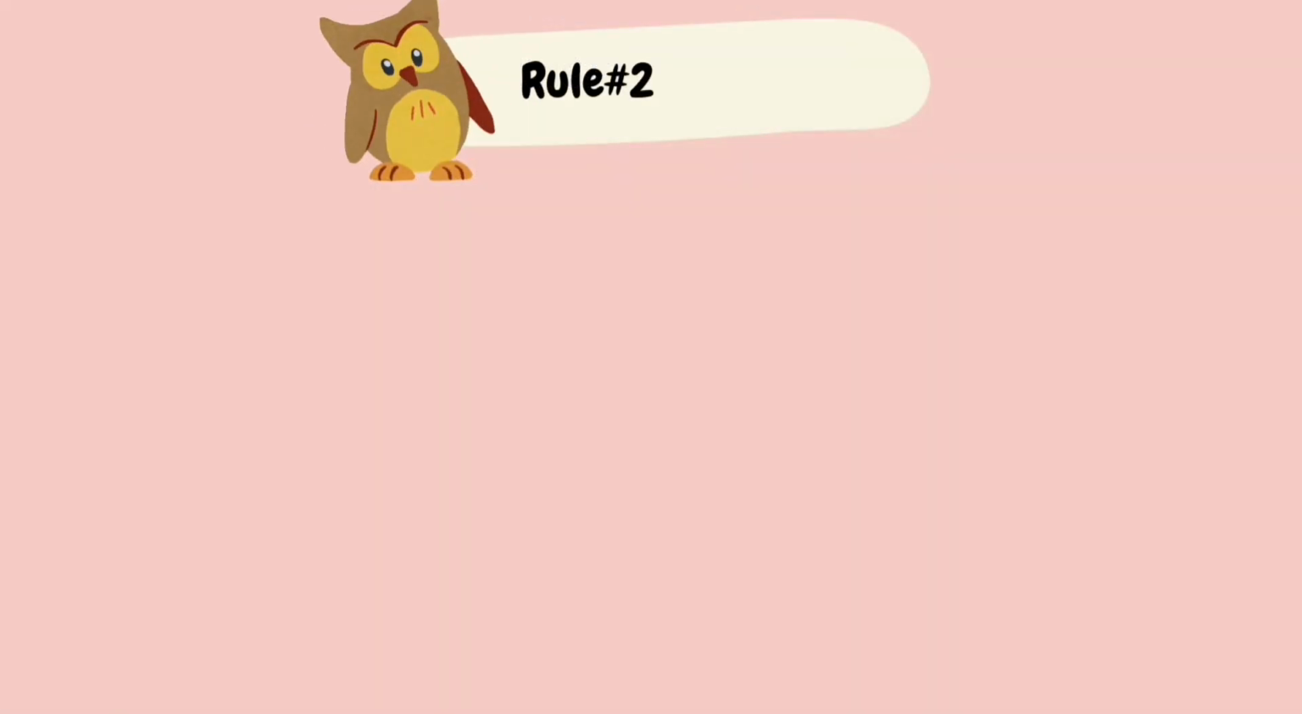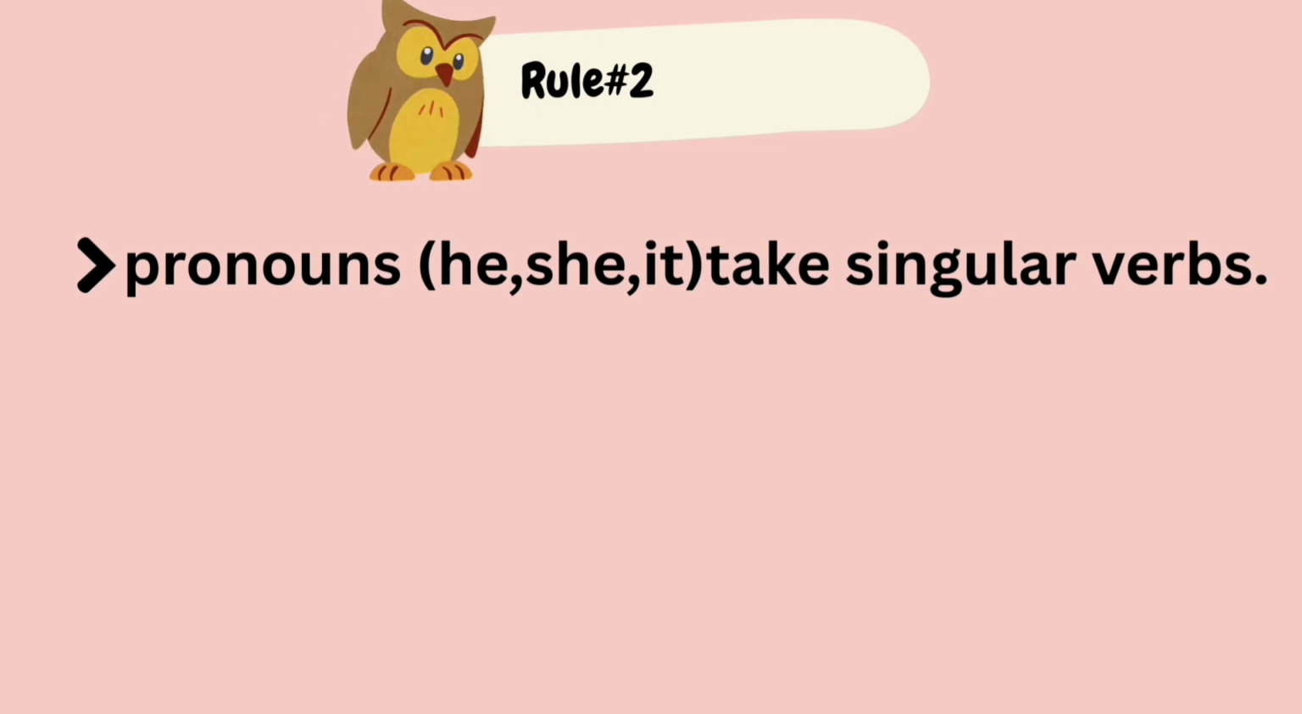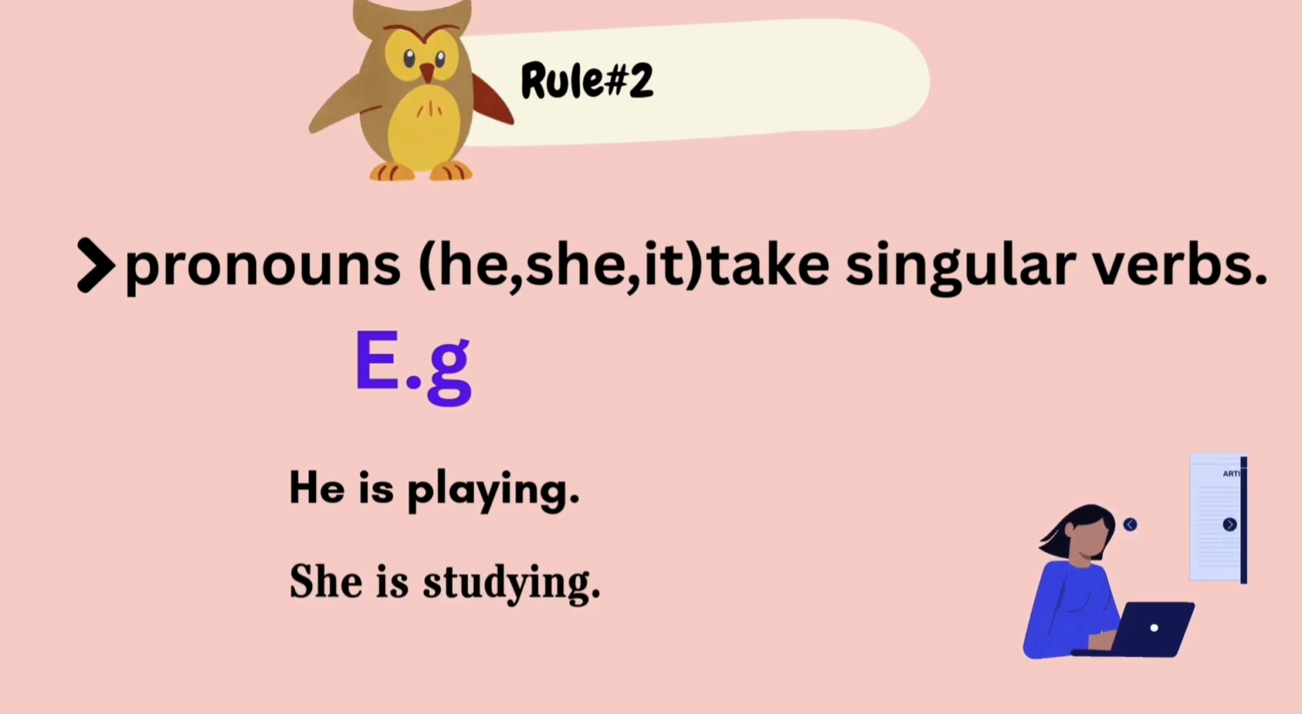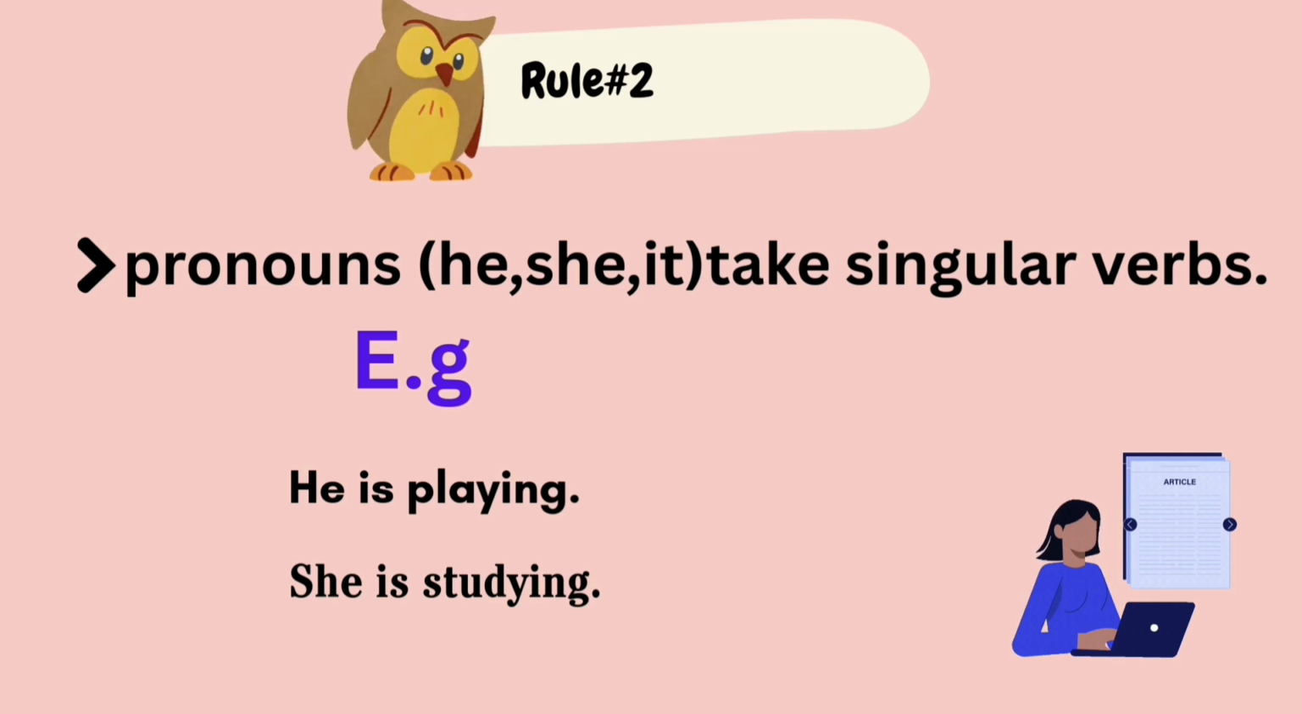Rule number 2 is about the singular pronouns he, she, it. These singular pronouns would take a singular verb. For example, he is playing, she is studying.